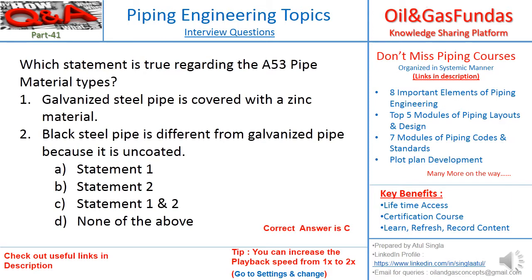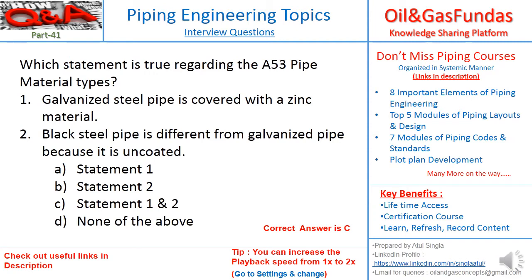So the correct answer is C. Statement 1 and 2 are correct. Now let us try to understand what these two statements are. There is a pipe material standard A53. These two statements are talking about its type. We have galvanized steel pipe. A53 represents galvanized pipe material, covered with zinc material.